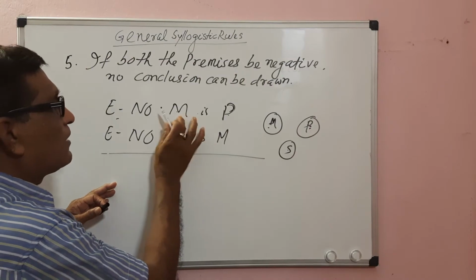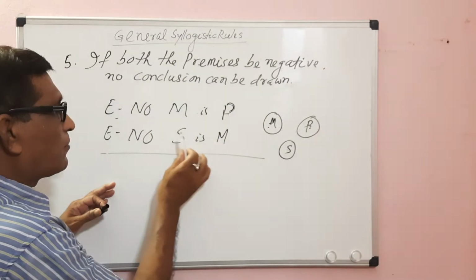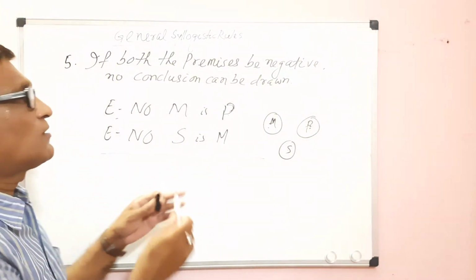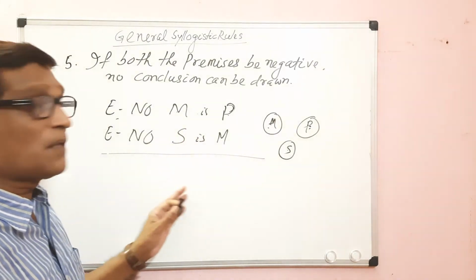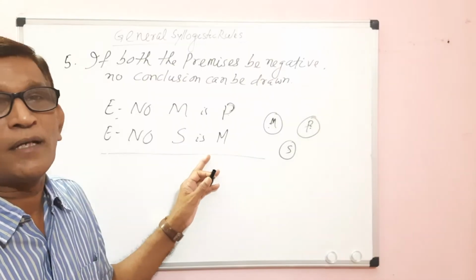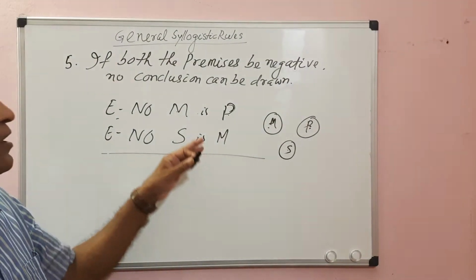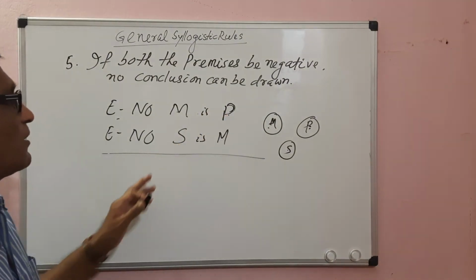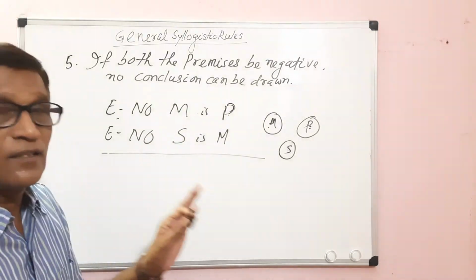So no positive relation can be established between the middle term and the major term or the minor term. So no conclusion can be drawn. There will be no relation between the major and the minor.